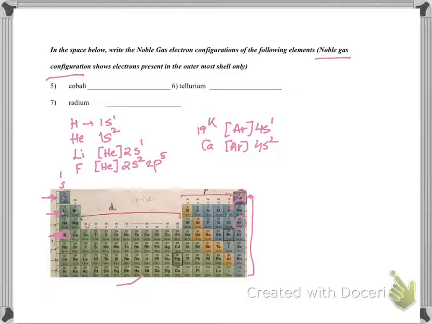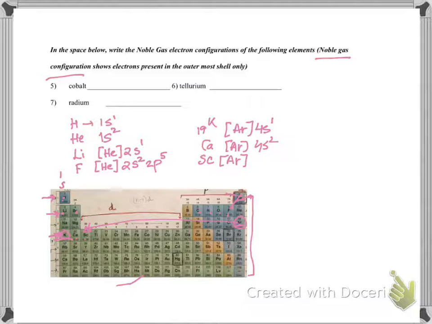Let's say we want to write down for scandium. For scandium also the noble gas will be argon. Then you are here, and from here you have to come here. So argon, done.